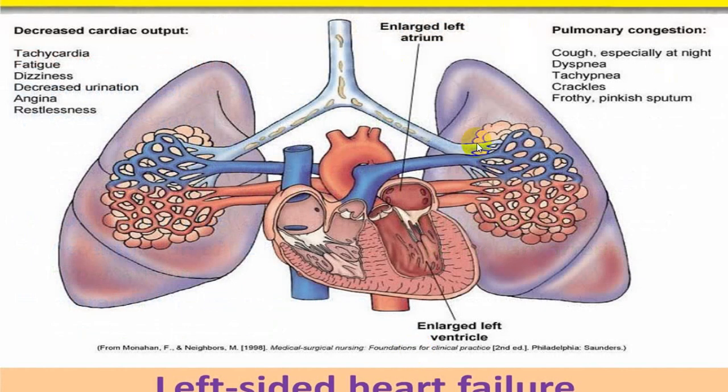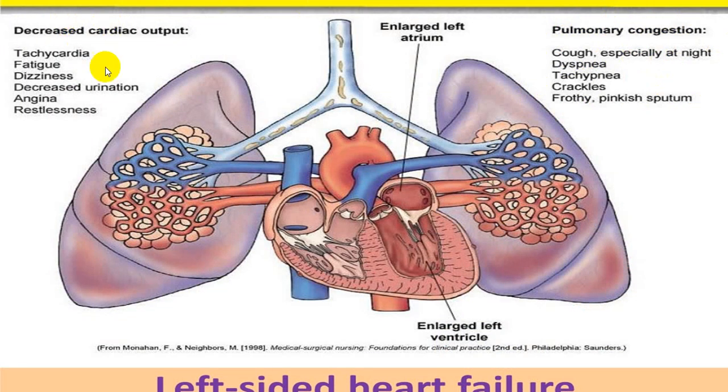In a case of left-sided failure, we'll come across pulmonary findings. That is, you will have pulmonary congestion findings like cough, PND, orthopnea, tachypnea, basal crackles, blood-stained frothy sputum. Very, very characteristic.